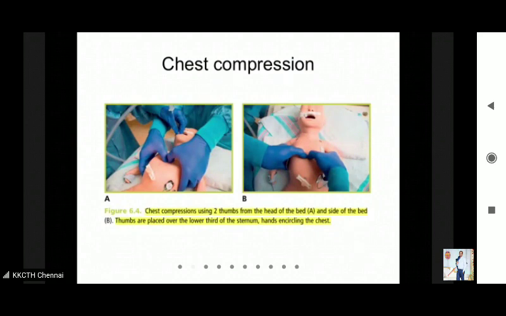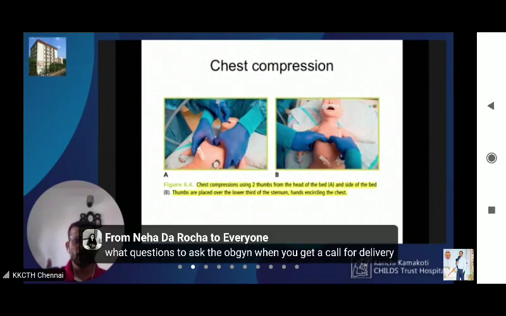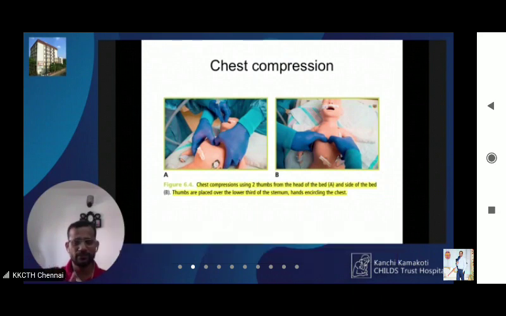Okay, so you need to remember that you have to flex the interphalangeal joints, and you should place the thumbs side by side. If it is a small baby, then you can place one thumb over the other. Otherwise, it is preferable to place the thumbs side by side. Locate the nipple line, and place both thumbs just below the nipple line and above the xiphoid tip. Okay, that is where the heart lies. And you should support the back of the baby by encircling the hand so that the baby lies against a firm surface. Okay, right.